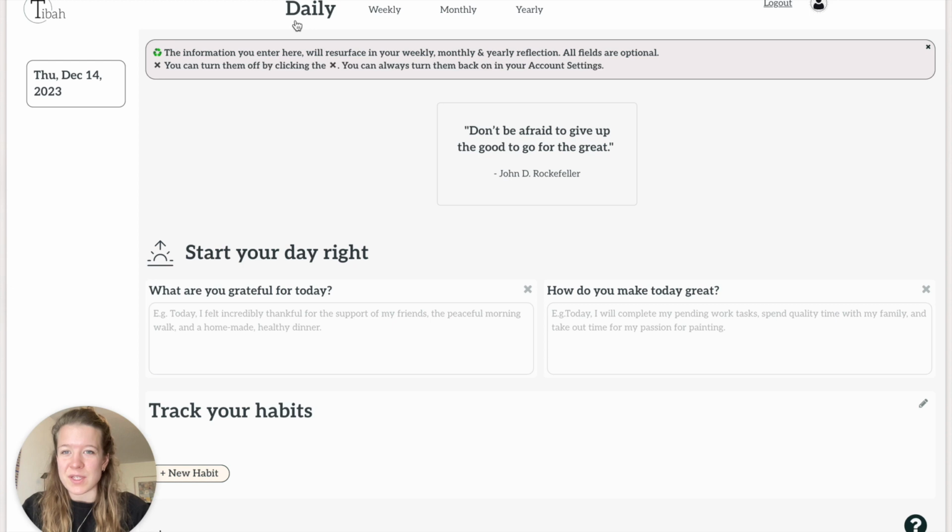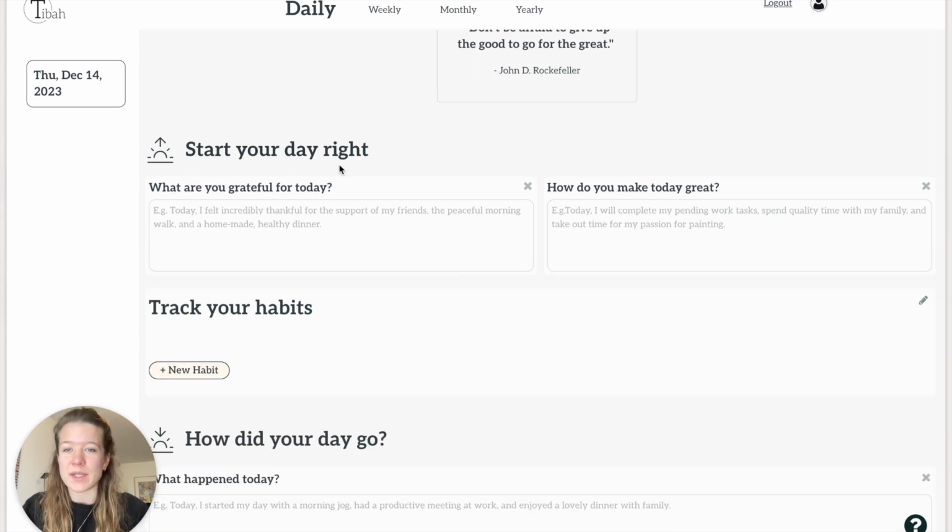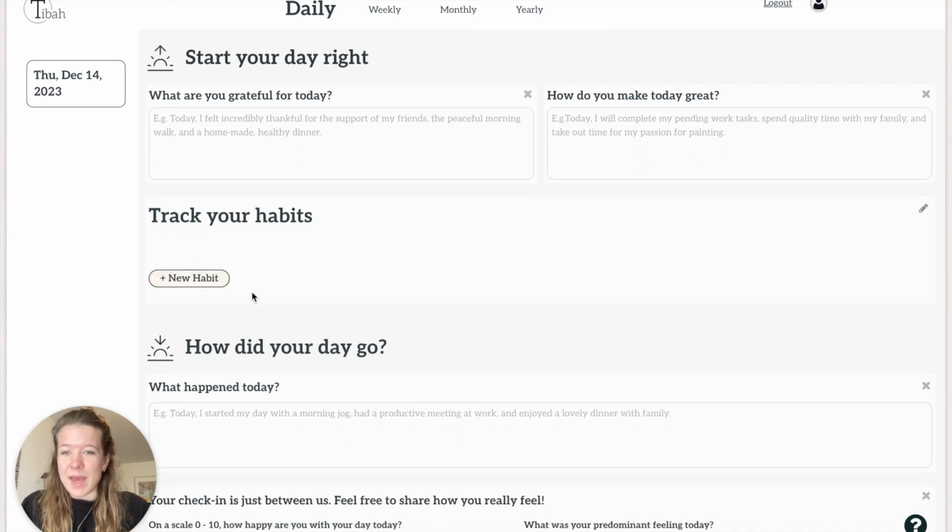Right now I've just logged in in my daily reflection, and I have one part where I start my day. Usually I like to start my day with gratefulness and how I'll make today great, but you can always go ahead and delete all of those parts of the journal if you don't like them or if they don't serve you. Then you can always add habits here that you want to track over time. You'll see a pattern of how those habits behave over the weeks and months in the weekly and monthly reflection.